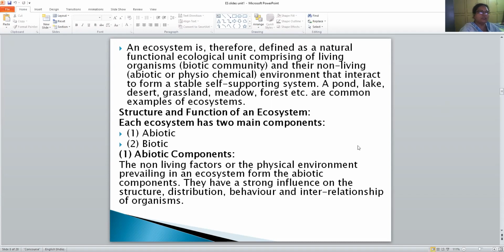So ecosystem is mainly composed of two components, that is abiotic and biotic. Abiotic, as the word indicates, is nothing but non-living. Biotic means living organisms. So abiotic components are the non-living factors or the physical environment which is there in the environment. Now we have to study the influence of these factors upon the living organisms.